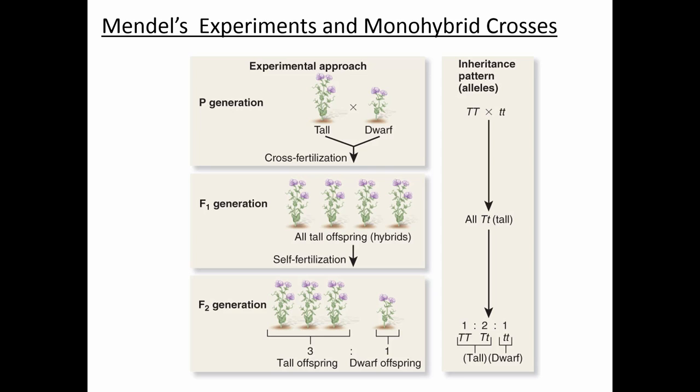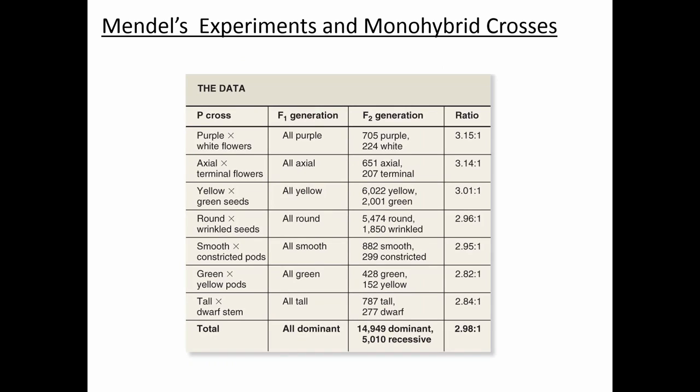This table shows all the other characters, and this would be the P generation cross that I did. We took a plant that was true breeding for axial flowers versus a plant that's true breeding for terminal flowers. In the F1 generation, all the plants had axial flowers, which means that axial is dominant to terminal. Then we allowed all the F1 individuals to self-fertilize.